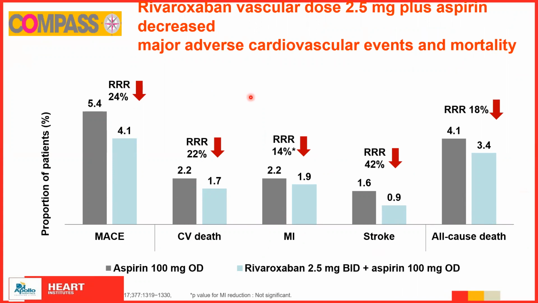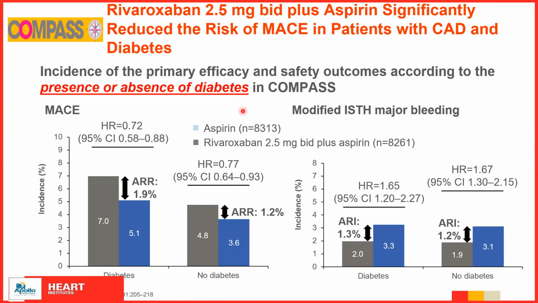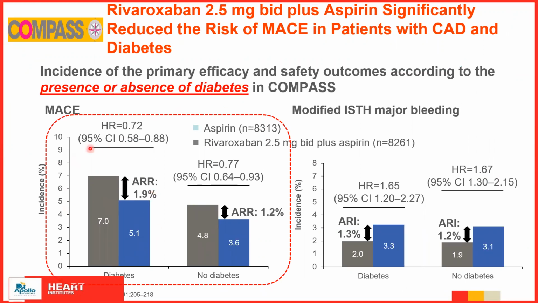Now, most importantly, when you see the major adverse cardiac events, it was significantly decreased whether the patient was a diabetic or was not a diabetic. So irrespective of the risk factor of diabetes being present, if you add this vascular dose, it was beneficial, but at the cost of some amount of major bleeding that was seen.